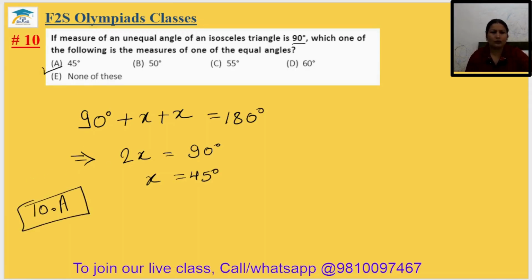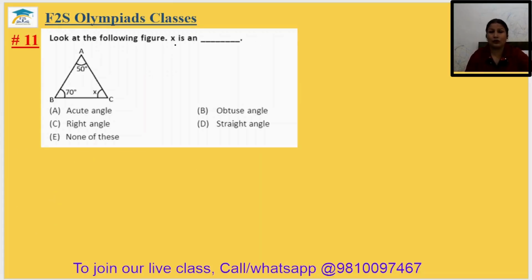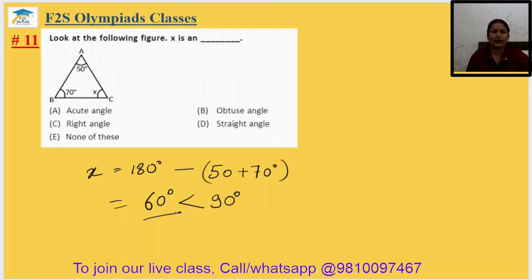Okay. Come to question number 11. Look at the following figure. X is n. We know that the sum of the angles of a triangle should be 180 degree. So x will be 180 degree minus 50 degree plus 70 degree. 70 plus 50 is 120, 180 minus 120, so it will be 60 degree, and 60 degree is less than 90 degree, that's why it is an acute angle triangle. Acute angle. So 11th answer will be option A.